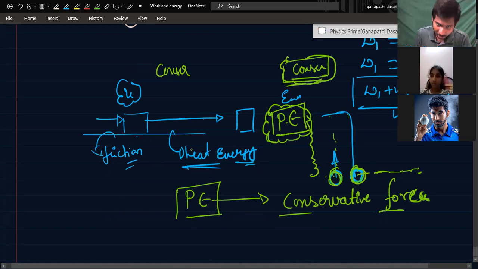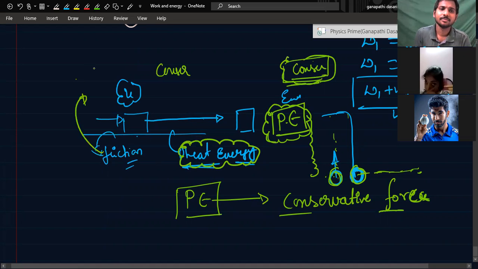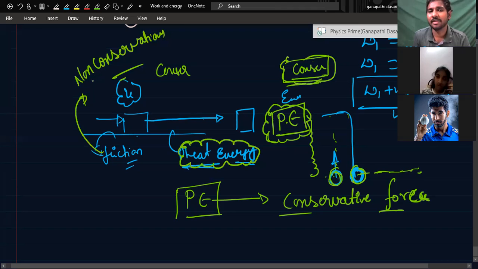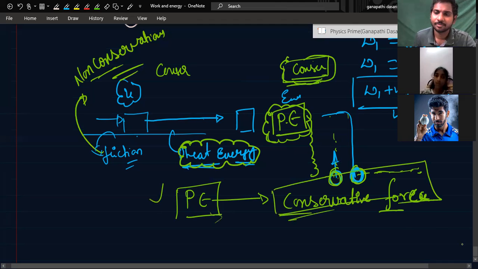But will the heat energy be stored here? No, sir. So friction is a non-conservative force. Now you have understood the law of conservation of energy, and the difference between these two forces. That is why whenever a conservative force comes into the picture, potential energy comes into the picture.